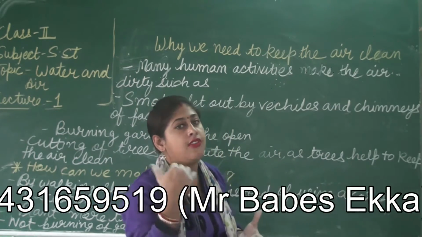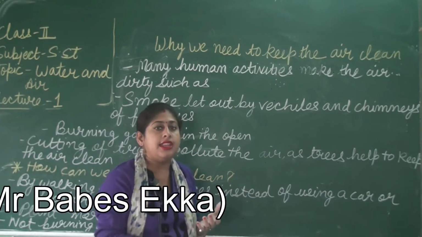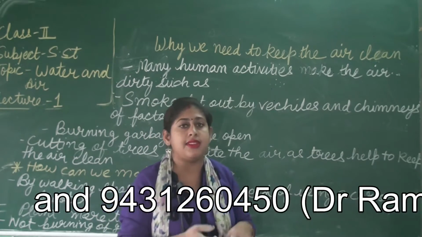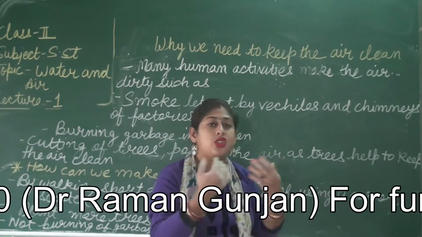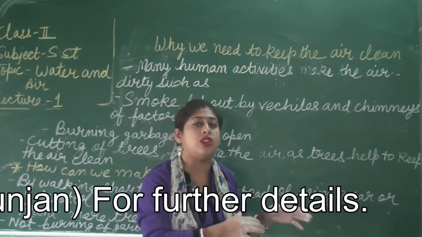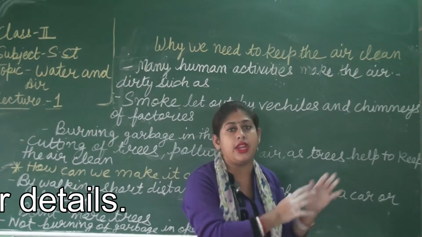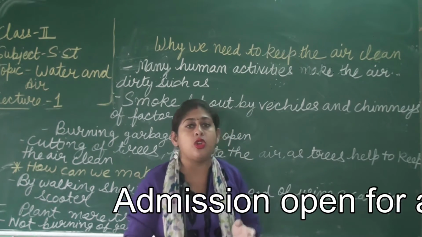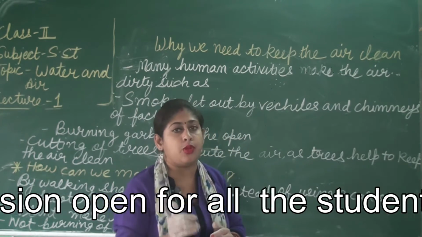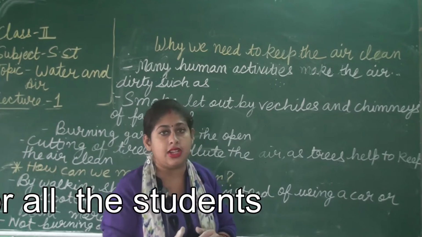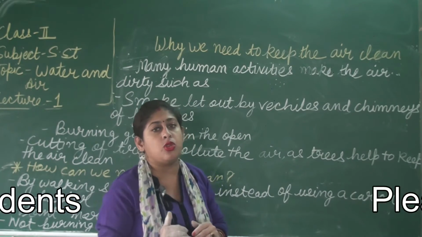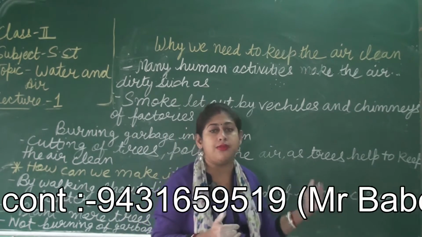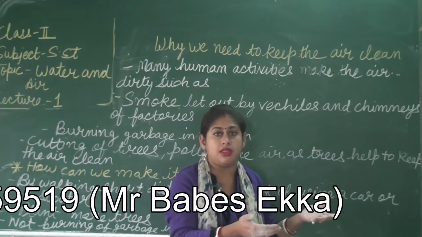So suppose we are going to the same place, then what should we do? We should talk to our neighbors that we are going to the same place, and we should share our scooter or car, whatever we are going to take to the nearby markets. This will also help to stop the pollution of air to a certain level, but we don't do so. We take out our own convenience, own cars, own bikes and go to the market.